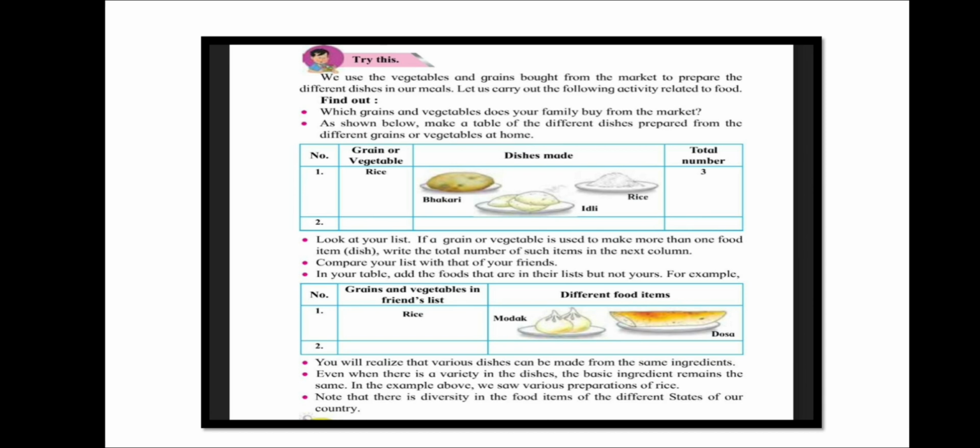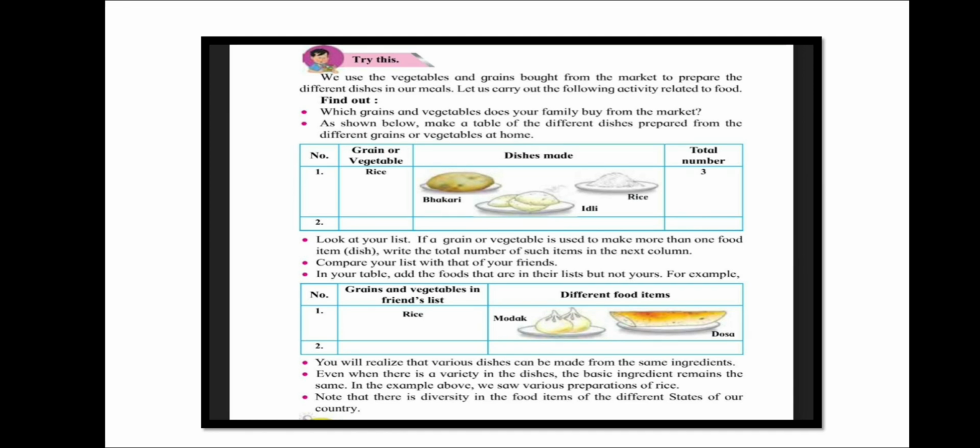Compare your list with that of your friends. In your table, add the foods that are in their list but not yours. For example, different food items. Go to the column different food items. Modak, dosa.